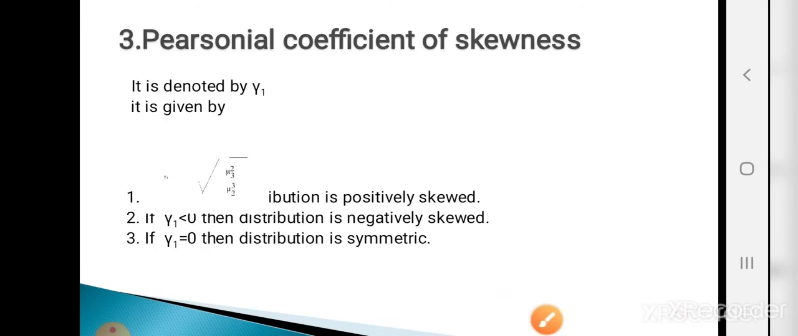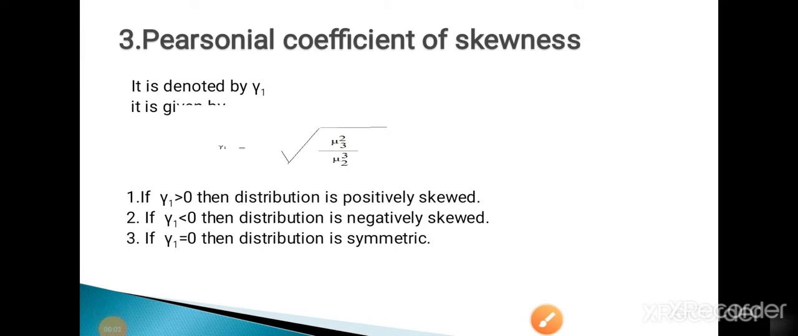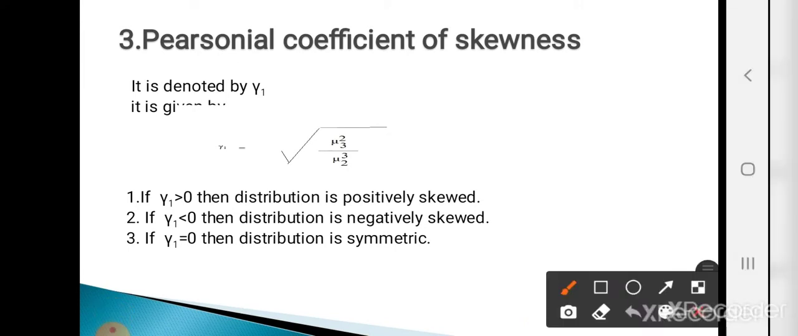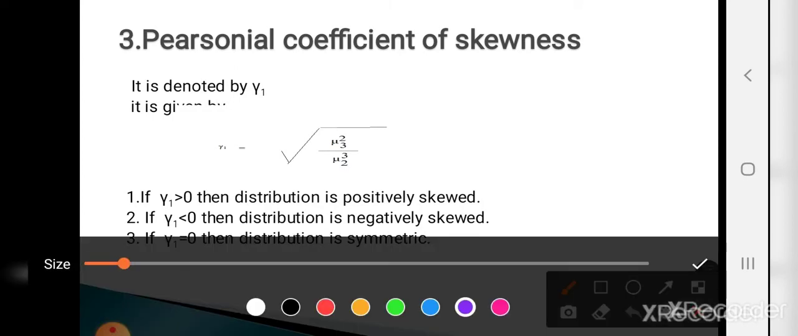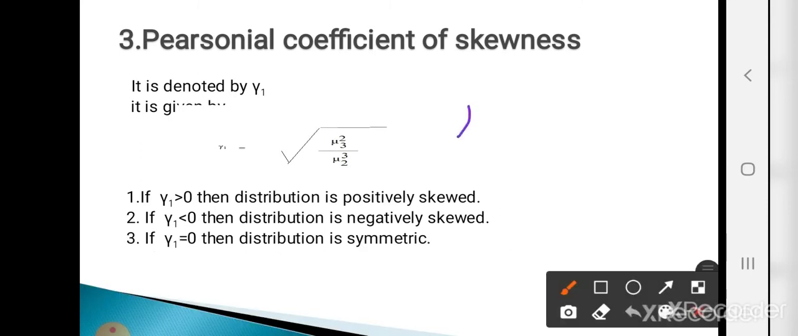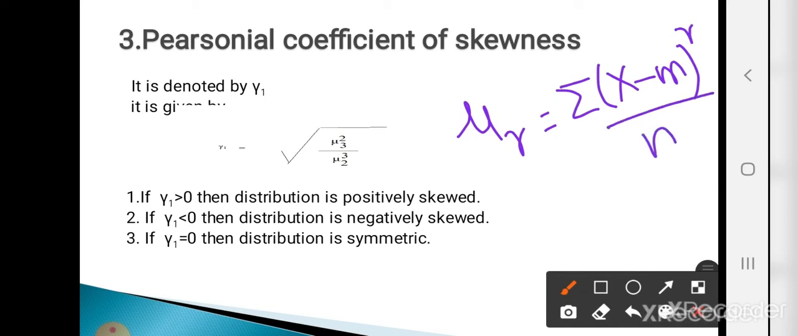Now the third is the Pearsonian coefficient of skewness. It is denoted by gamma 1, and it is given by the square root of mu3 squared divided by mu2 cubed, where mu2 and mu3 are the central moments, calculated as mu r equals summation of (x minus mean) raised to r, divided by small n. For mu2, put r equal to 2. For mu3, put r equal to 3. Just plug the values of mu2 and mu3 into the formula, and we get the value of gamma 1.